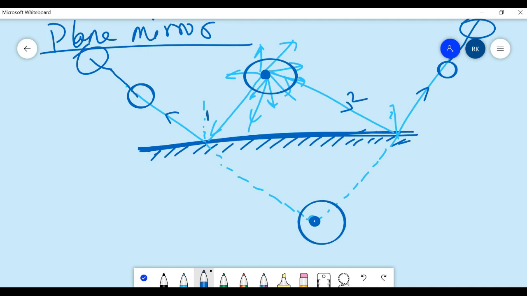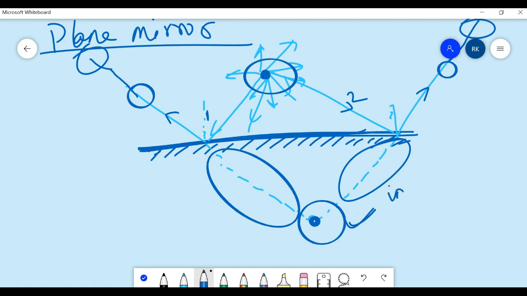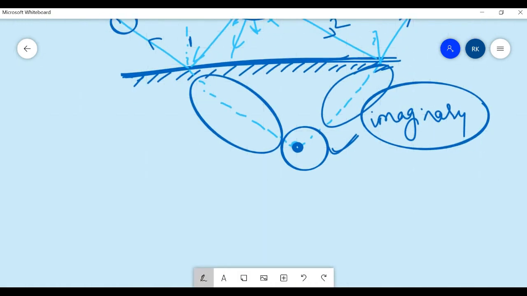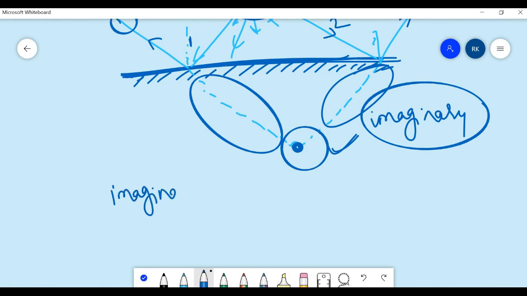Now this image is formed with the help of which type of ray? Are they real rays? No, they are imaginary rays. So the image will be formed as a virtual image.